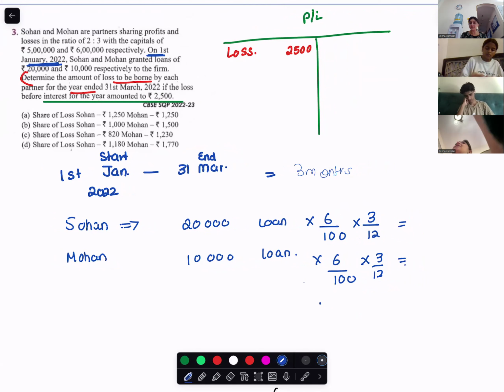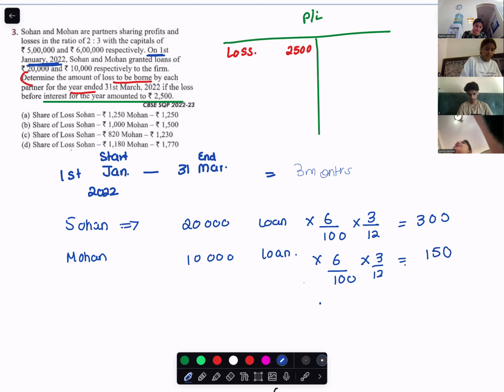Please calculate. Interest on loan is 300 for Sohan and how much for Mohan? 150.